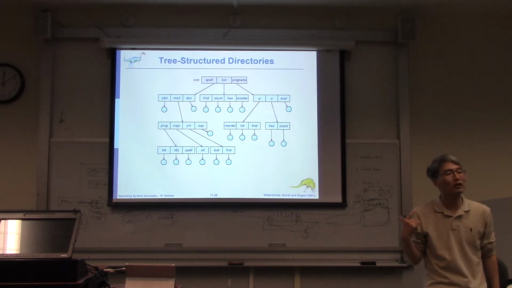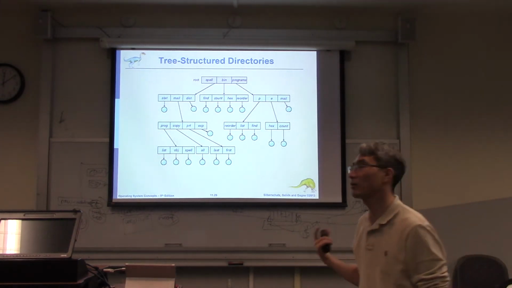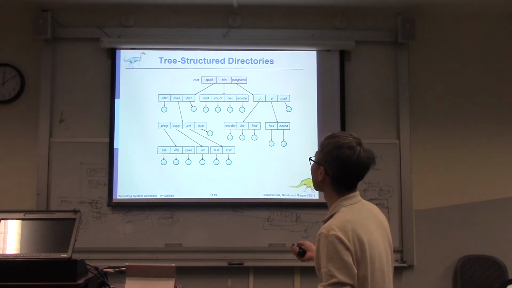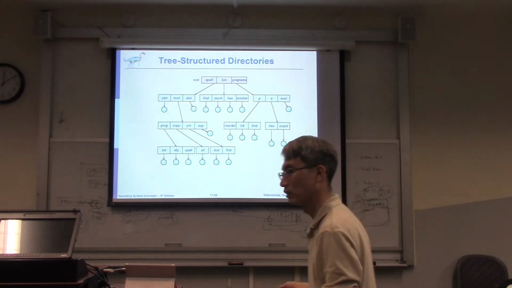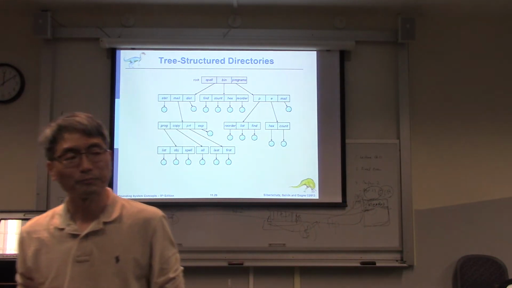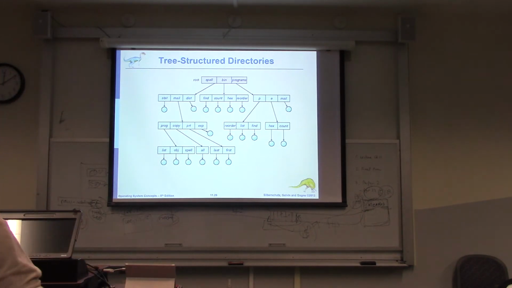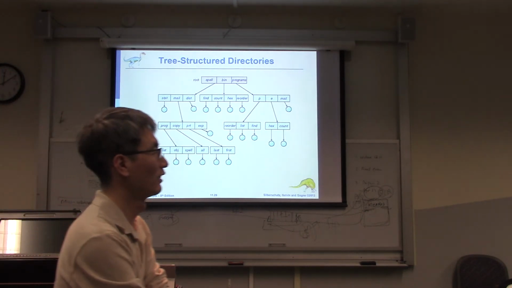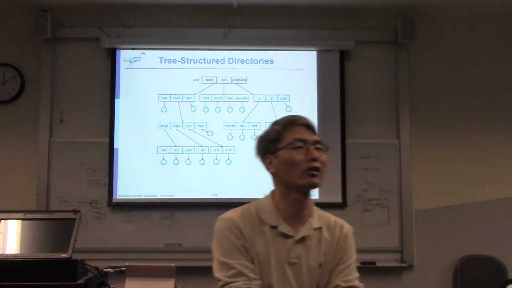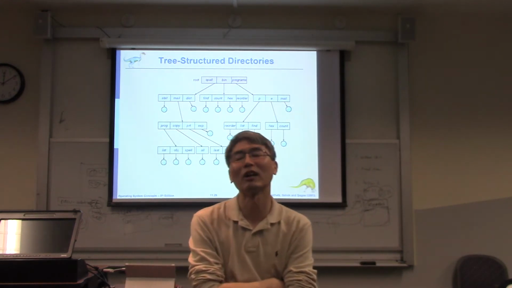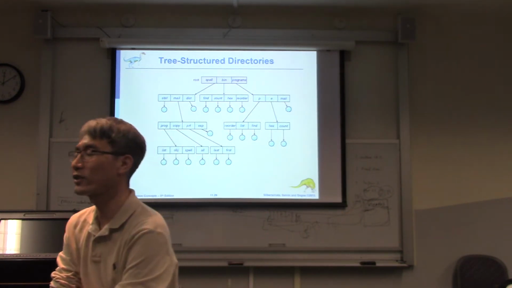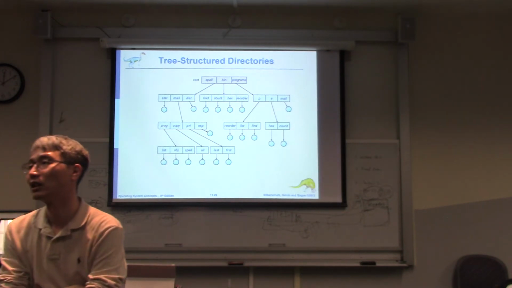So nowadays most operating systems use the tree structure for the directory, which means it starts from the root. What is a tree? It's a data structure that you learned in your data structure class a long time ago. What is the characteristic of the tree data structure?